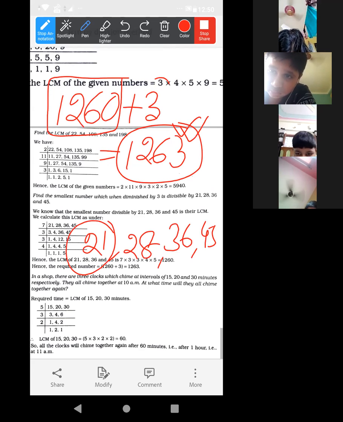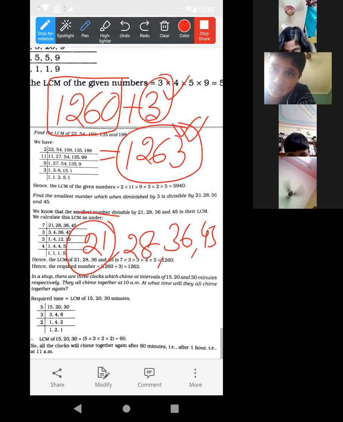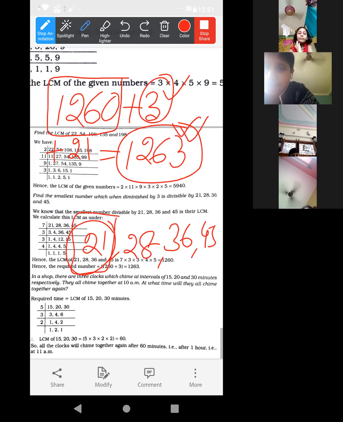And if we add 3, then how can it be divisible by 21? At a minimum, we have to add 21. Yes, ma'am. Exactly. Is this one clear to all of you? Yes, ma'am. Okay, good.